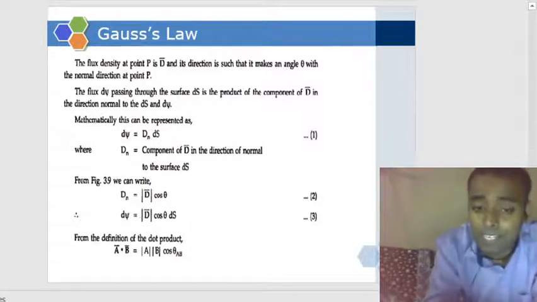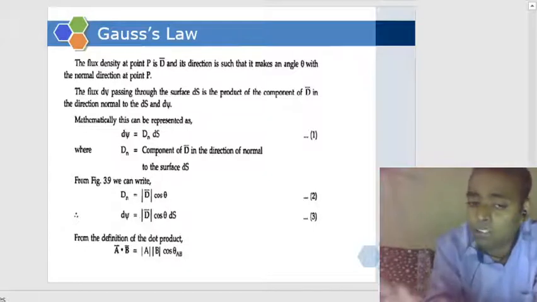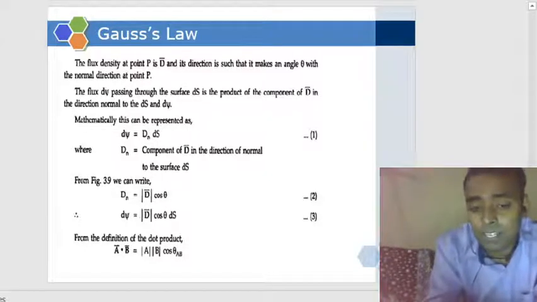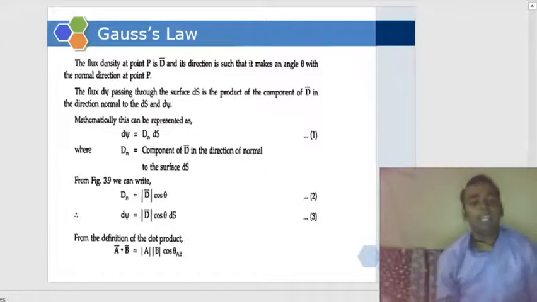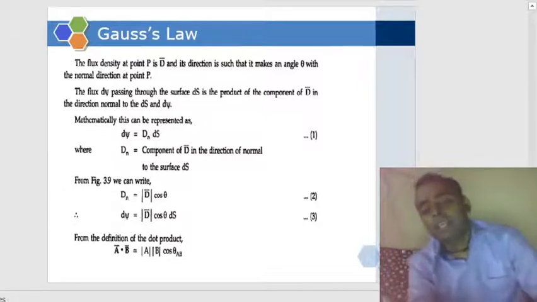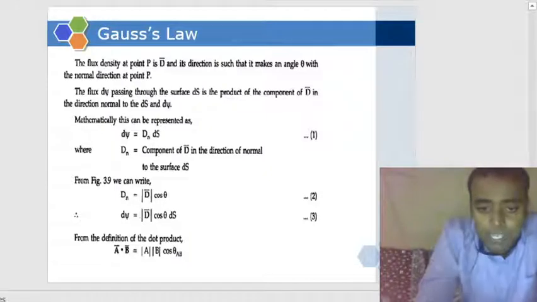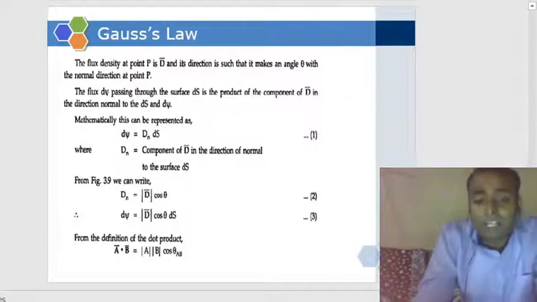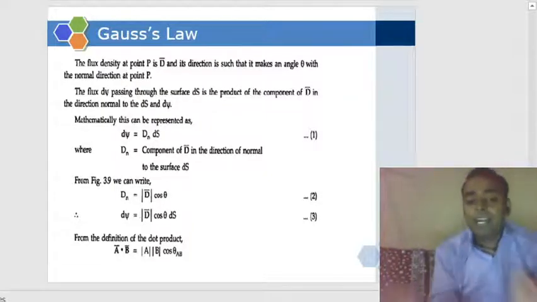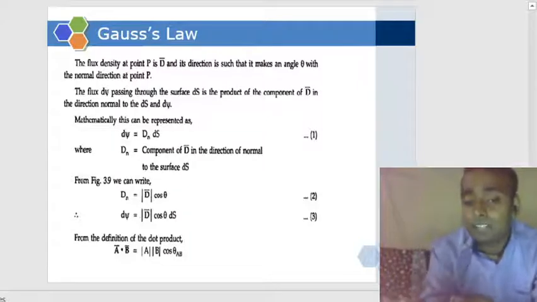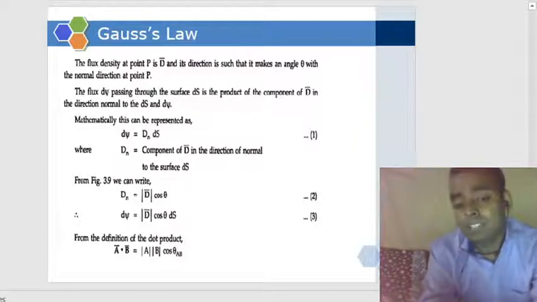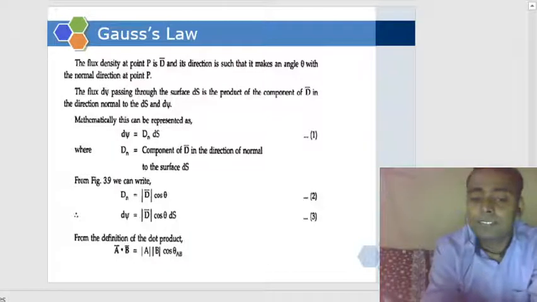So the normal component is D cos theta. The perpendicular is D sin theta, but here we are interested in the normal part. So our differential flux will be D cos theta dS.